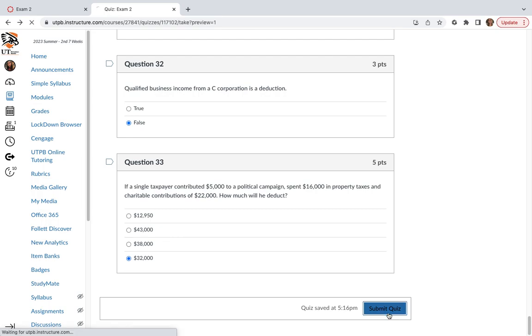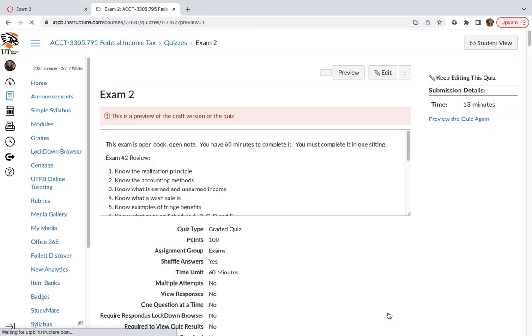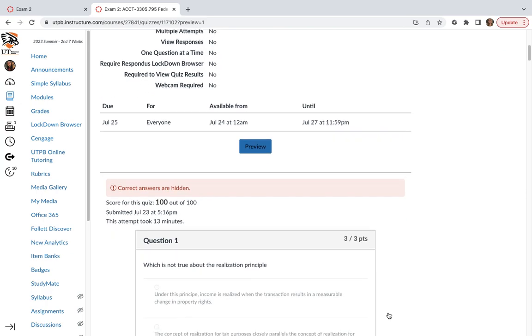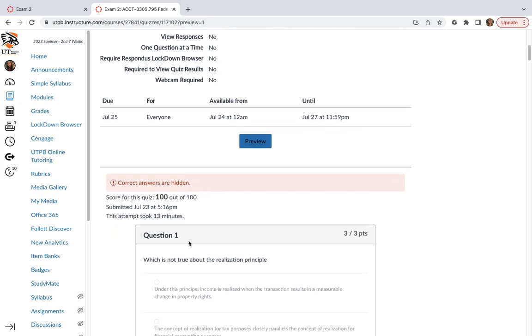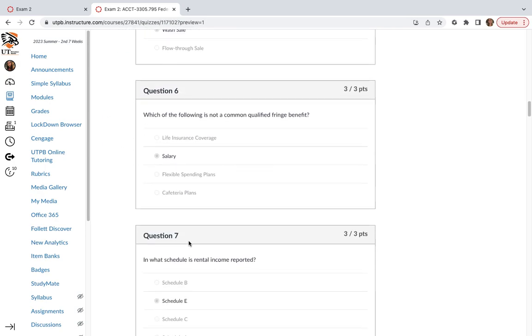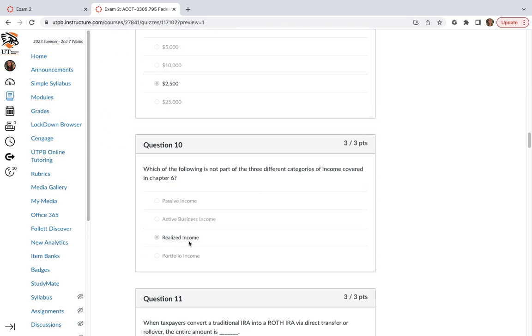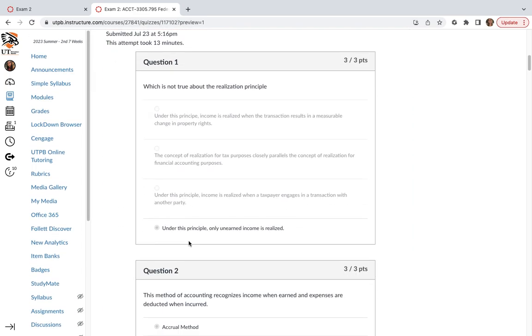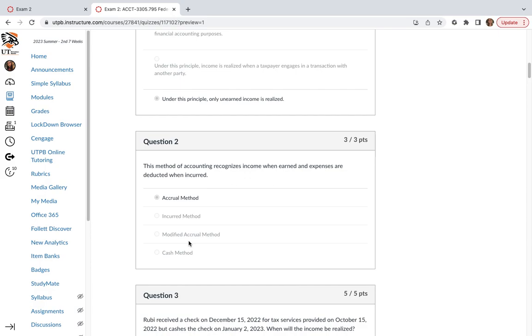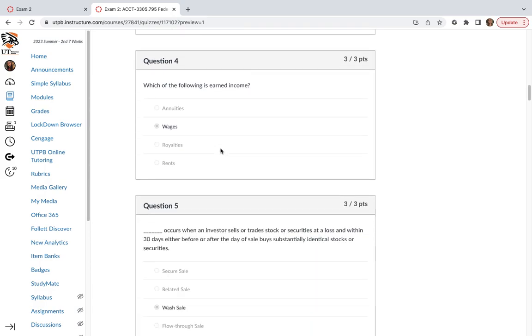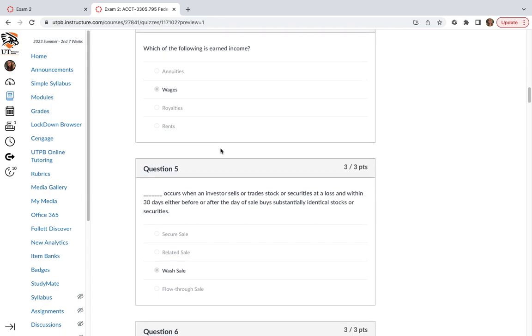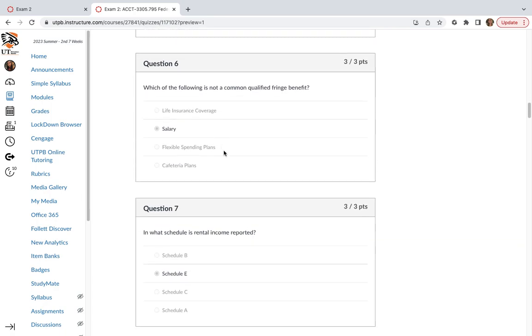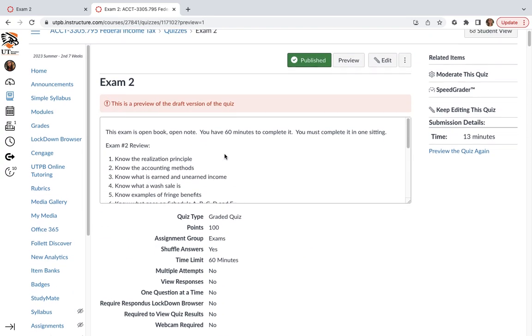Okay. 100 out of 100. Good luck on the exam. The exam will not be exactly like this, but it will be very similar. Just think about the rules that we went over. We might use accrual, we might use cash, numbers will change. Just remember the principles that we went over here, and use these as examples for your exam.